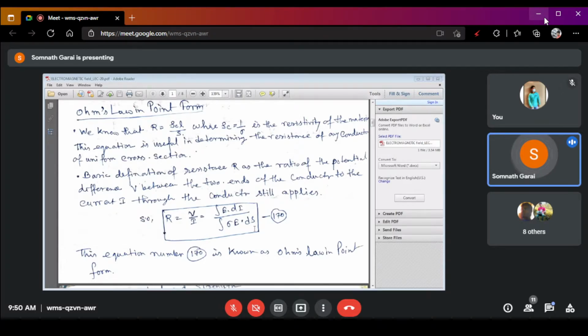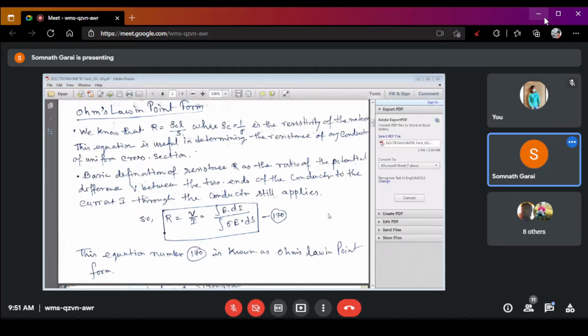So, we can write Ohm's law as a conventional equation, R is equal to V by I, and if we write R is equal to integration of E dot dl divided by integration of sigma E dot ds, this is called the Ohm's law in point form, and it is also called Ohm's law in integral form. Okay.